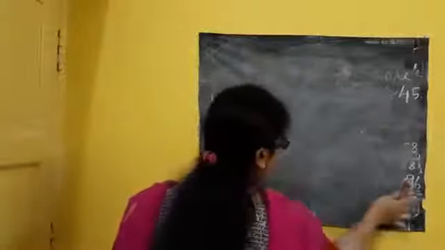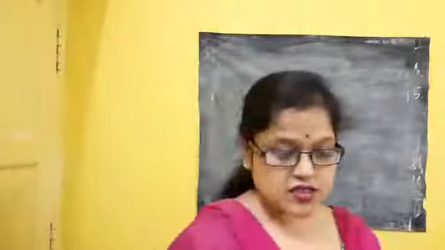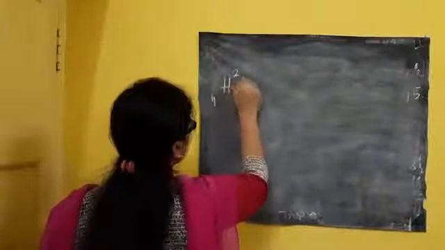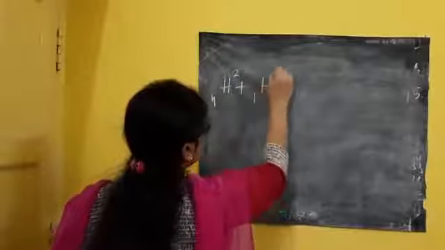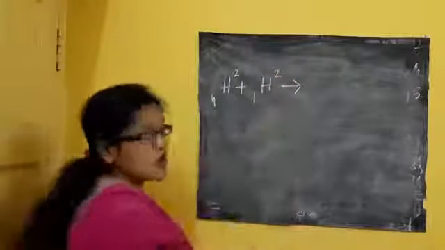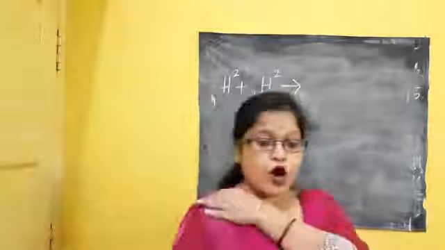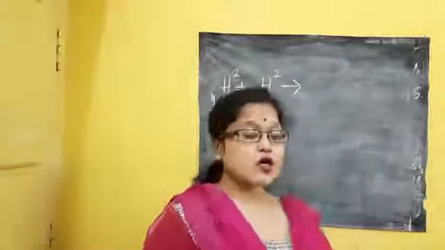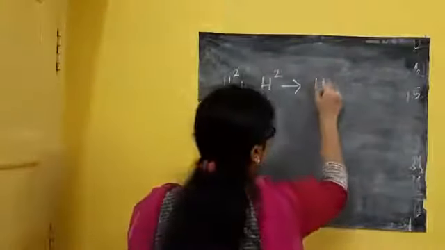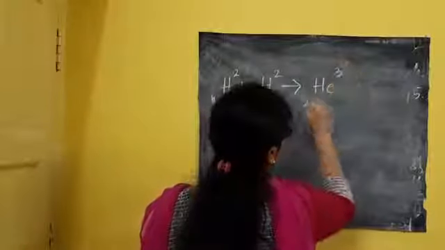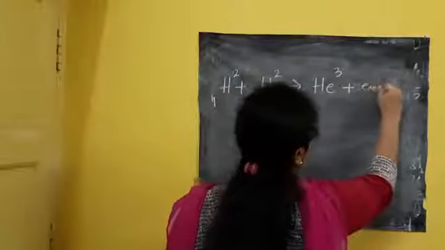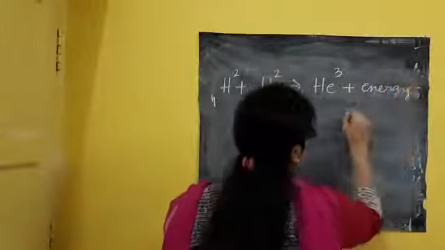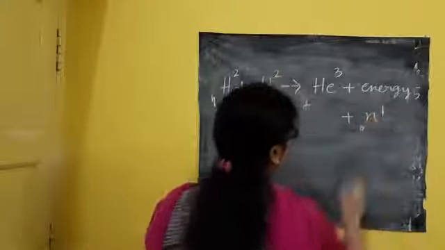Deuterium, an isotope of hydrogen. Two deuterium first join, that is 1H2 plus 1H2. If they join, they will form helium-3, which is very unstable, plus energy plus neutron. No problem.